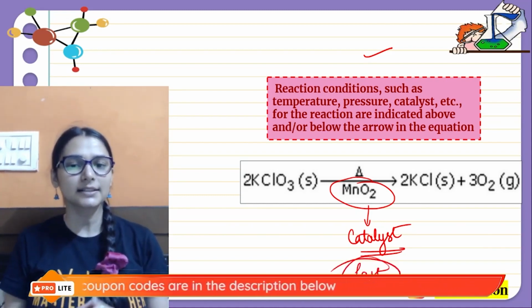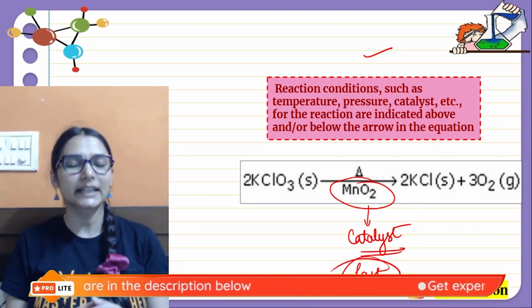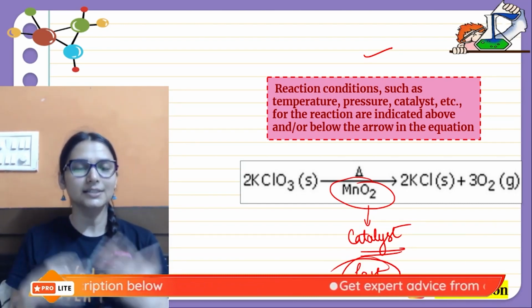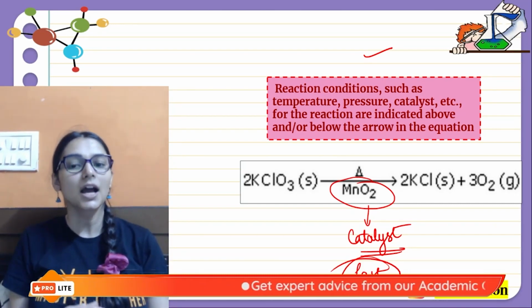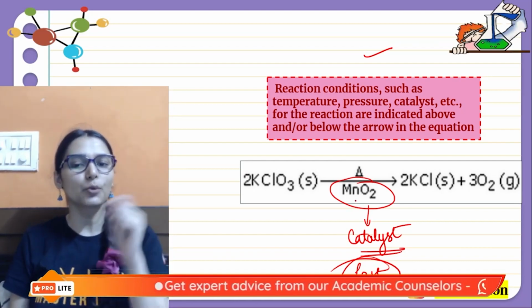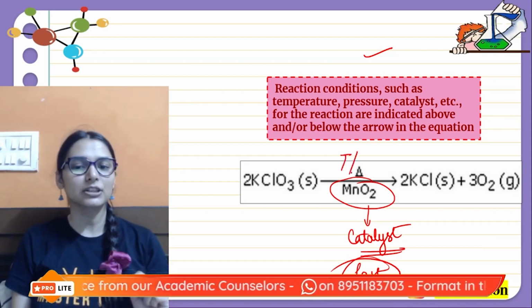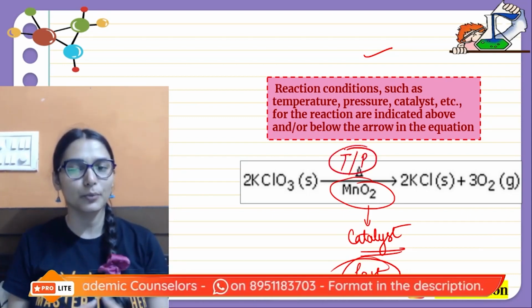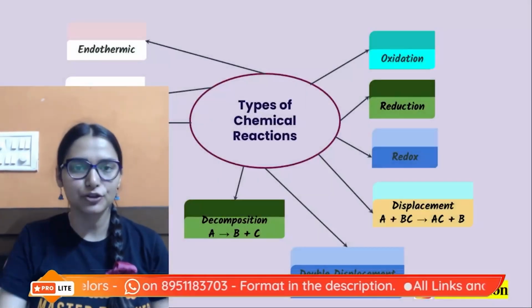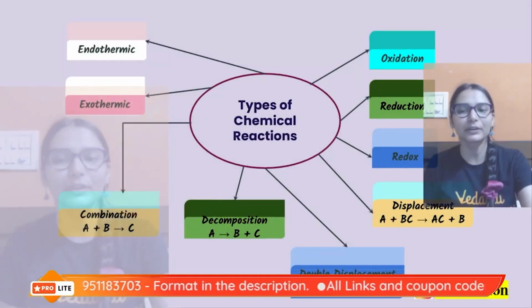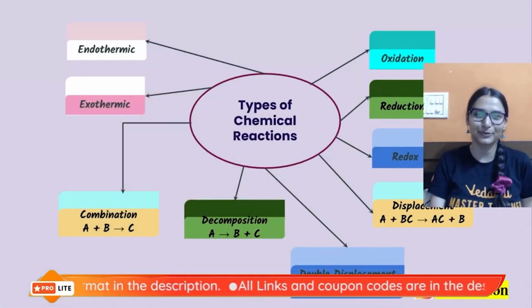A catalyst is a substance that can increase the rate of your reaction. You can represent it above or below the arrow. Let's say the reaction takes place at a particular temperature or pressure, that also you can mention there. A simple way of making it more informative.